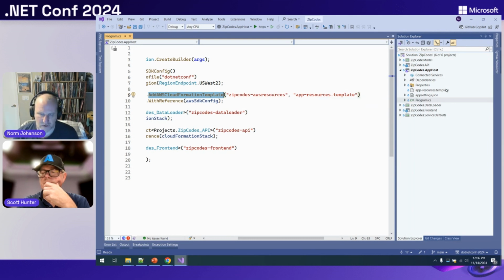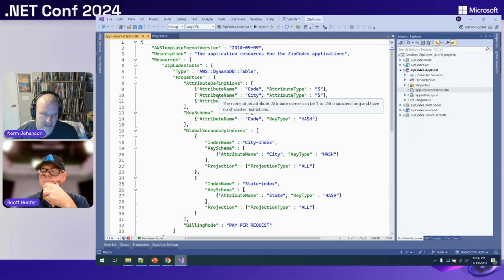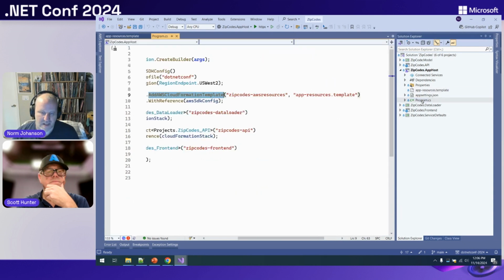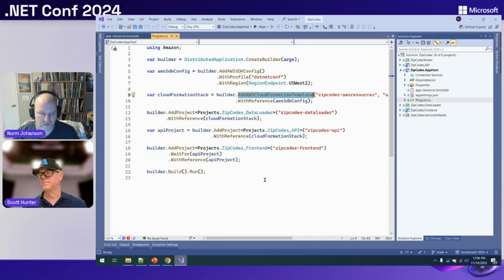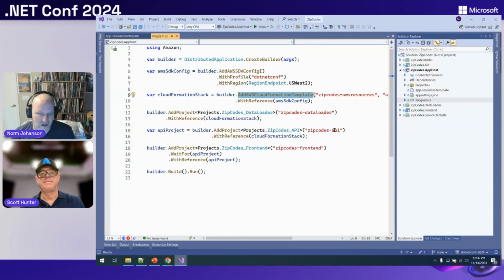So here, we're just going to take a quick look at that template. My application is super small. It just needs a DynamoDB table here, but I could have any number of resources that I've defined. And then importantly, I've got these output parameters. The output parameters are what's key to our Aspire integration, because we take these output parameters, and when we assign them as references to our projects, all those output parameters become available to our application. So our application here is going to know about the table that we just provisioned.